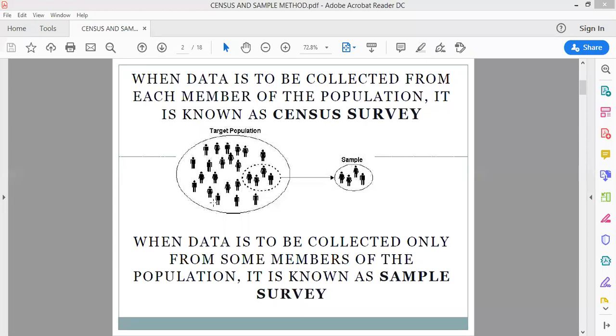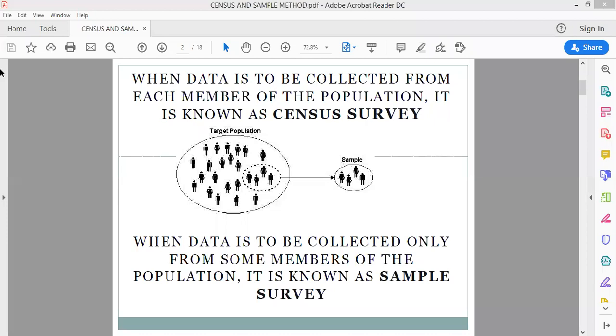Means you are not directly collecting the data from the source. You are collecting the data from some other person. That is the secondary data. So primary as well as secondary data, 2 types of data were there. We have already covered that. And primary data can be collected by various methods: direct personal interview, indirect oral investigation, right? There are many other methods too. We have already covered that in the previous chapter.